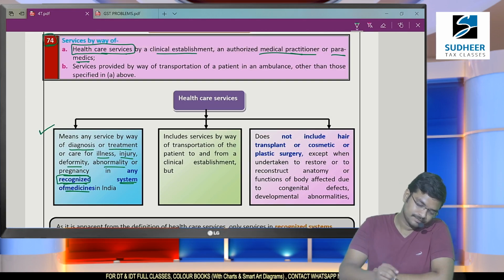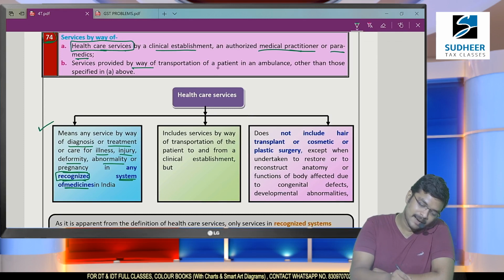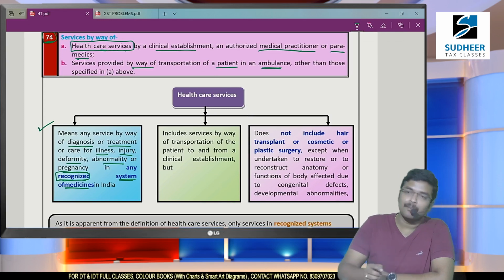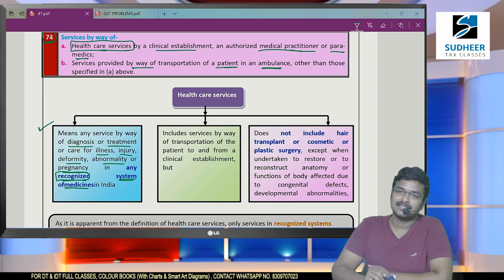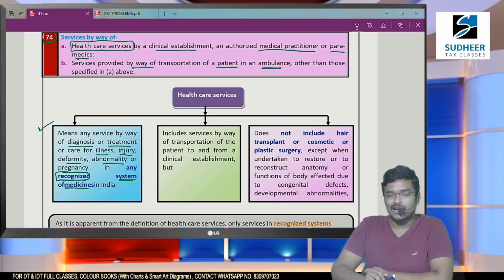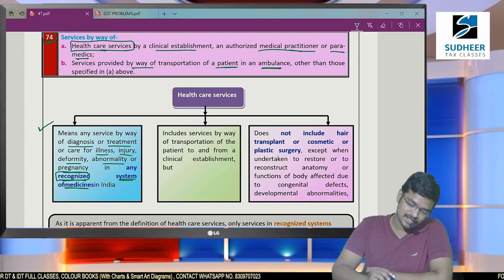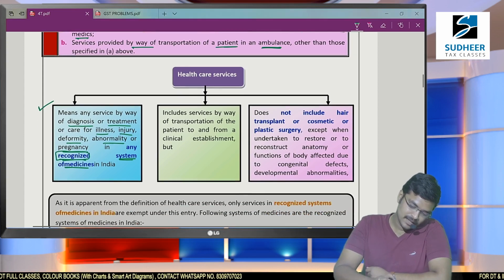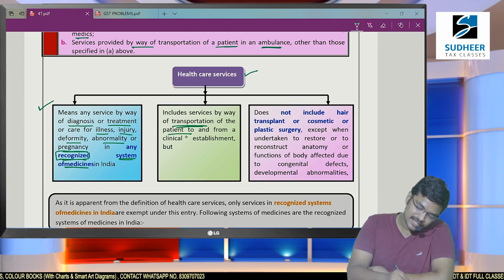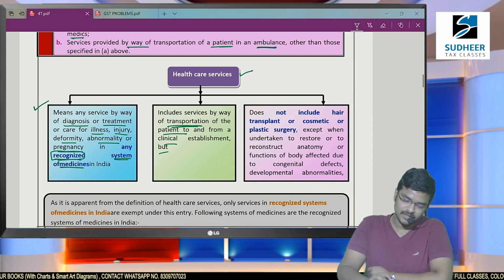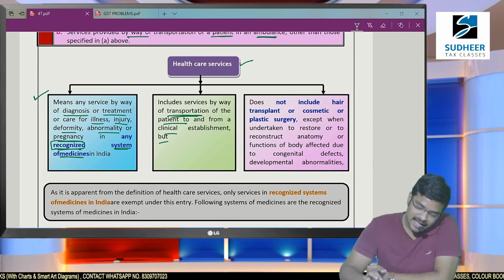Next, services provided by transportation of patient in an ambulance. That means ambulance services were also exempted from GST. Now I have specified it to you. Even the healthcare services definition also includes transportation of patients. Okay, transportation of patients is also exempted.